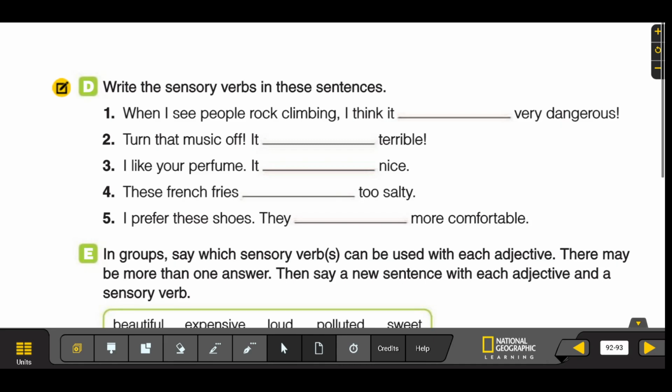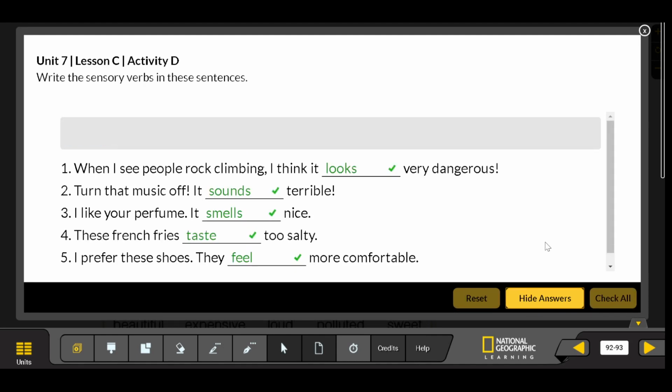Okay, so now that you have taken the time to answer, let's check the answers. Check your answers, please. Make sure you have the letter S. Here we have the letter S because you can see this is singular. It looks. If we say they, we would say they look. But it's third person singular. We add the S in the verb.